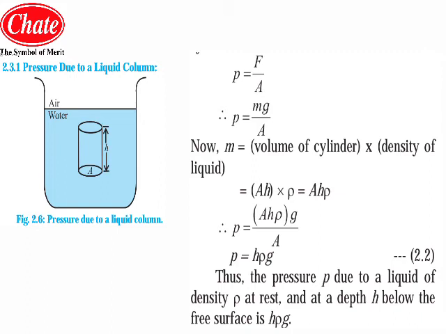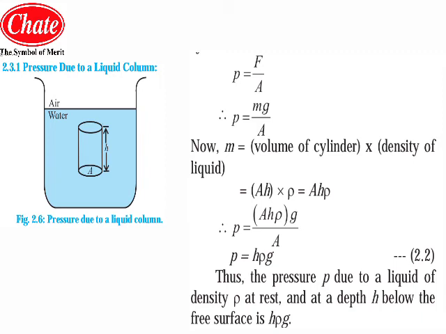This is the pressure P due to the liquid of density rho at rest, at depth H below the free surface. It will be H rho G. So this is the derivation for the pressure due to the liquid column. But one more important thing to take into consideration is that the pressure does not depend on the area of the imaginary cylinder which we have considered.